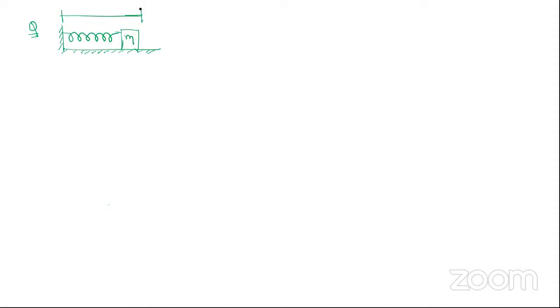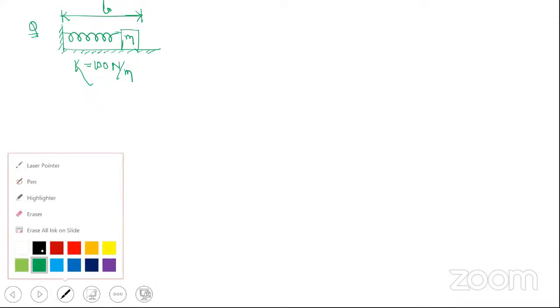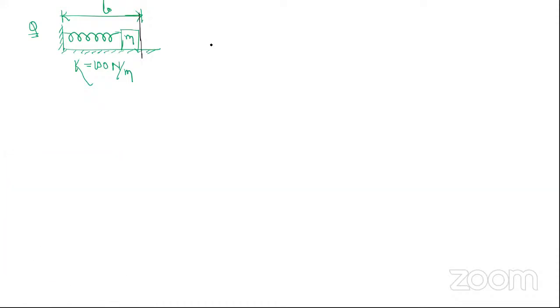Let's say this is the natural length. Let's say k equal to 100 Newton per meter. Now the body is here. This is like the origin, and this is the positive direction of the x-axis. Now the body is here, so the body is at x equal to minus 5 centimeter.